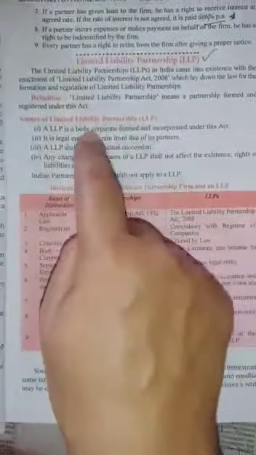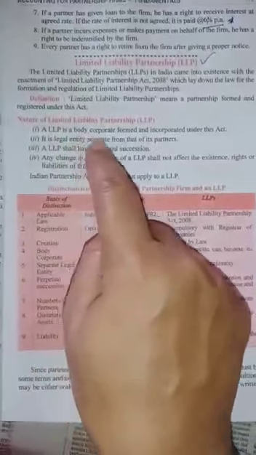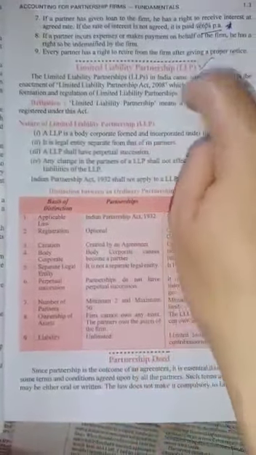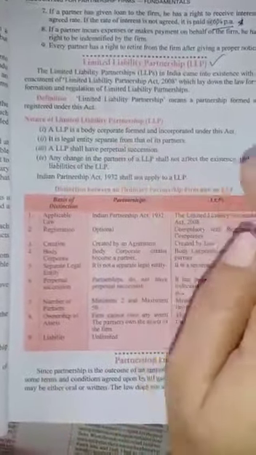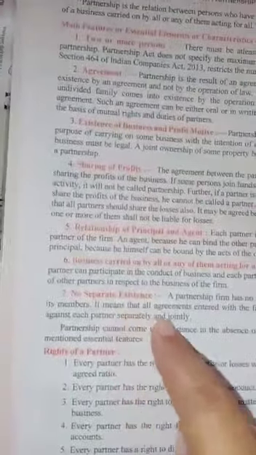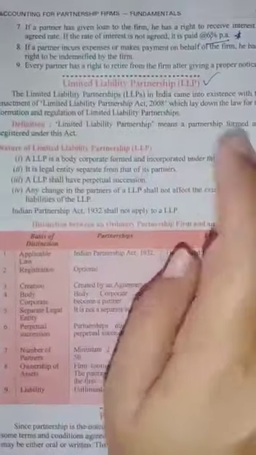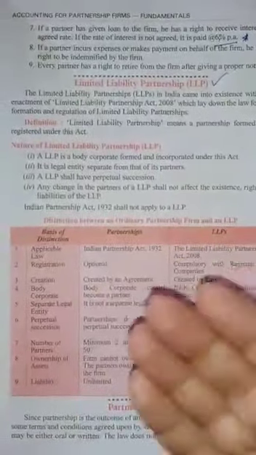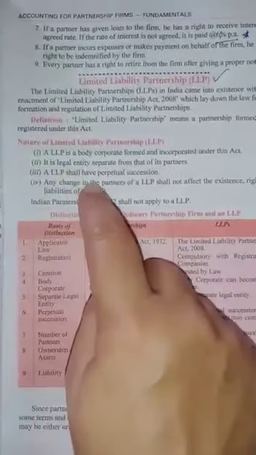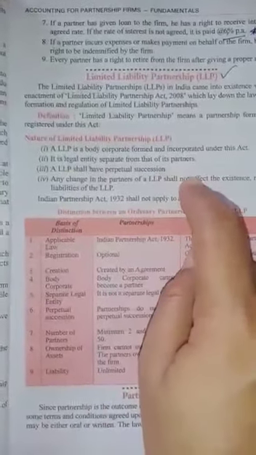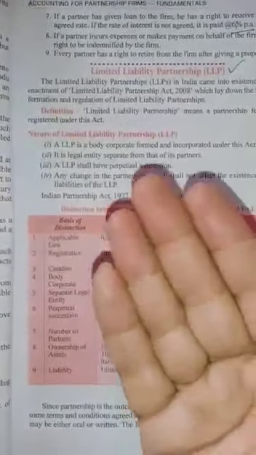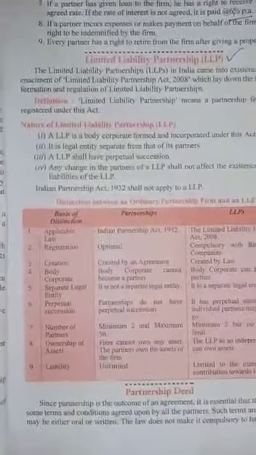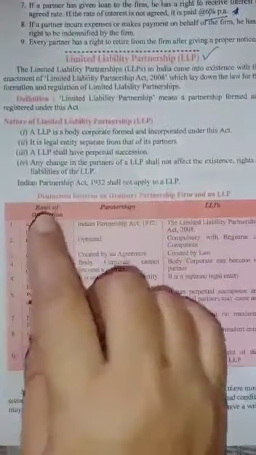What is the nature of this? A Limited Liability Partnership is a body corporate formed under this Act, and it is a legal entity separate from that of partners. In a partnership you said there is no separate existence, but in LLP there is separate existence. Means members may come, may go, but the partnership will go on. Like a company, a limited liability partnership shall have perpetual succession. Means partners may come or go, but the LLP goes on forever, just like a company.